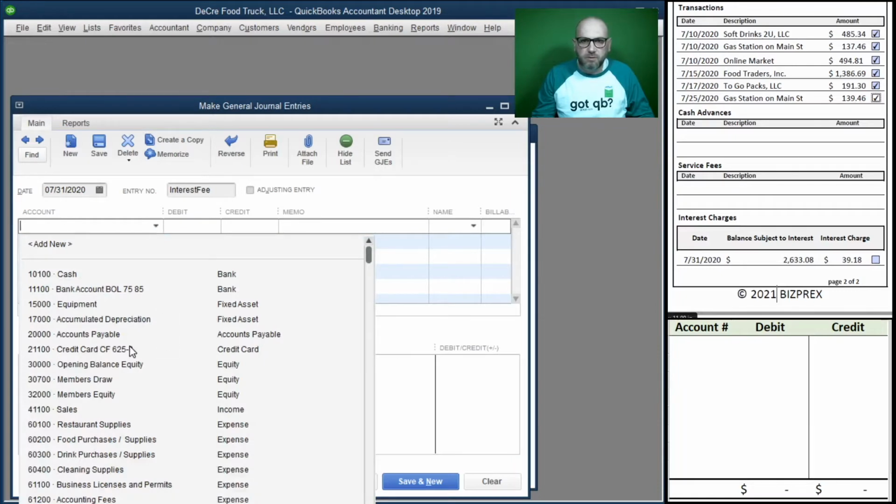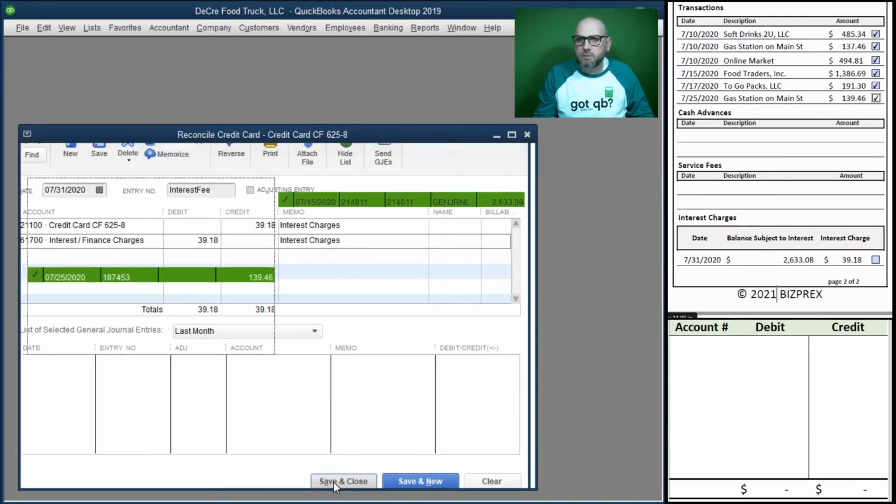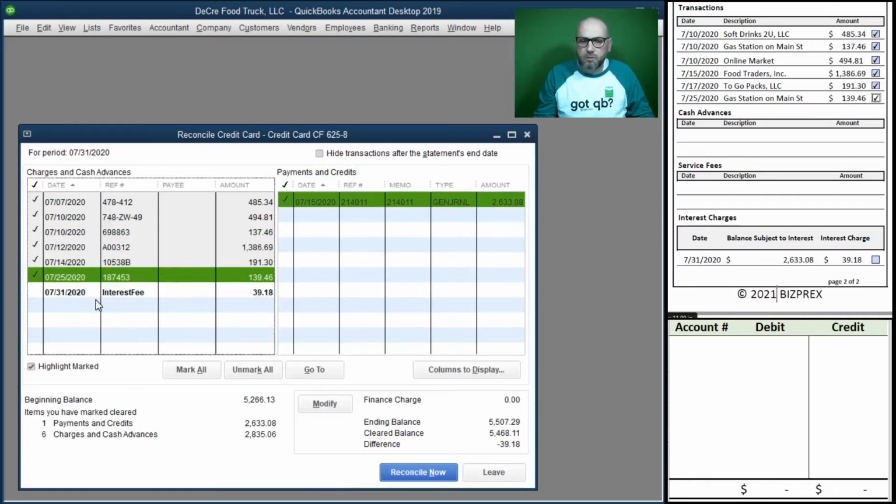Okay, what's happening here? Our credit card balance is going up, and our interest expense is going up as well, right? Debits, credits, we're good here. Date is correct. Save and close. All right, and you see it showing up here. That's the wonderful feature about QuickBooks. I cannot stress it enough. You can stay in reconciliation, post transactions, come back to your reconciliation without exiting it.